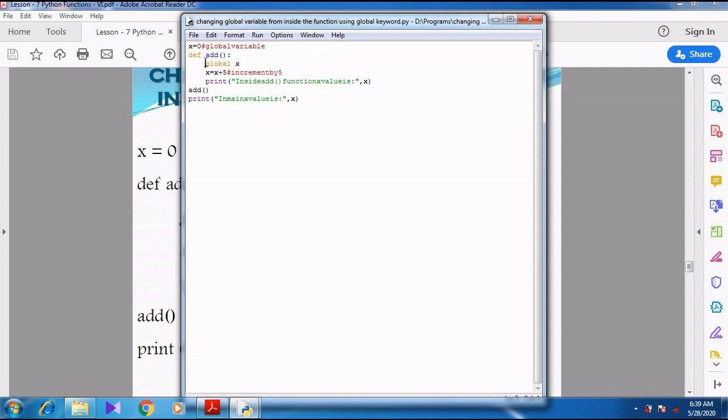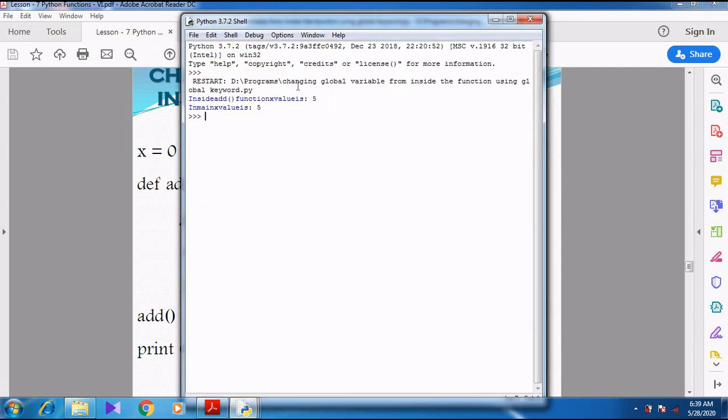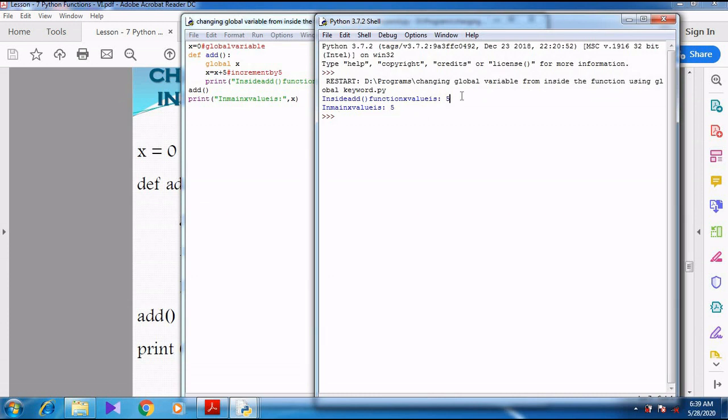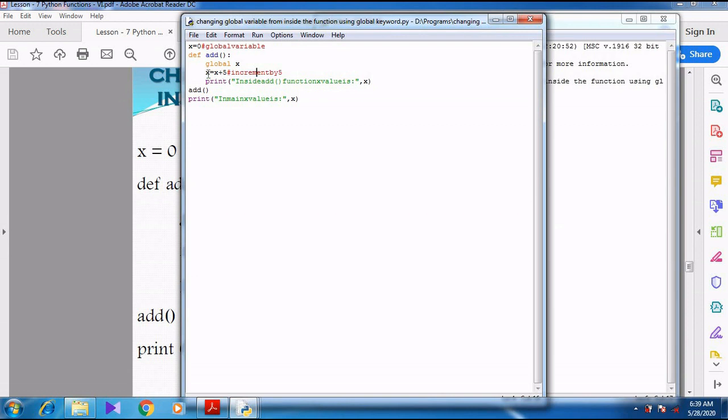Right? Let's see this. So when I press F5, see here, inside the add function, x value is 5. In main, x value is 5. So here it is changed. Inside the function itself, x value is changed as 0 plus 5, 5. So in main also it is changed to 5.